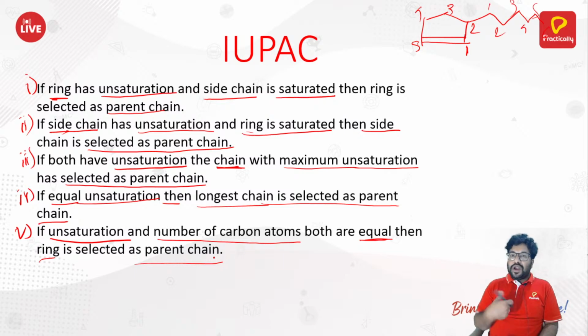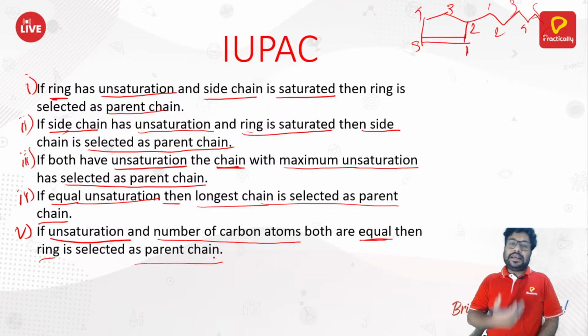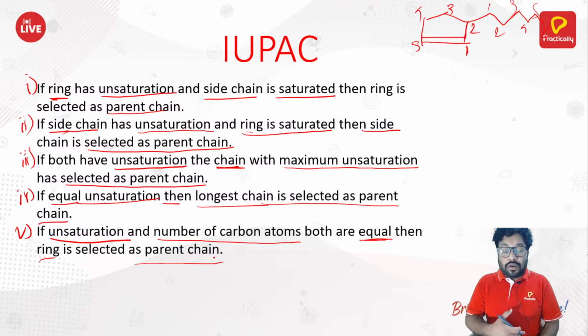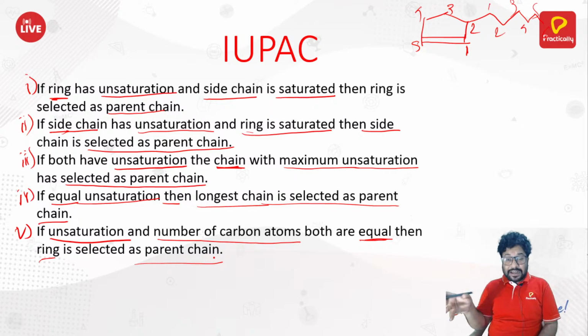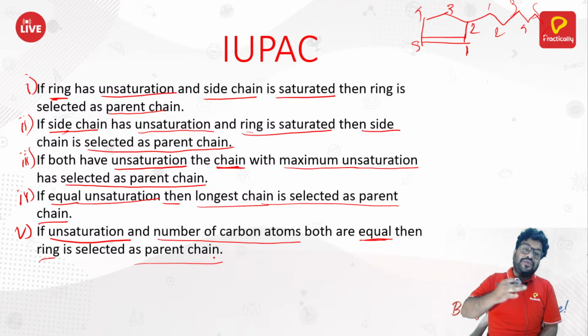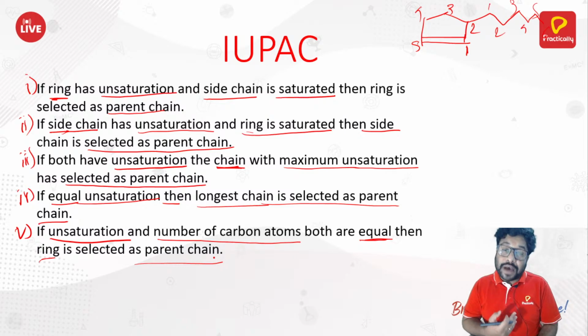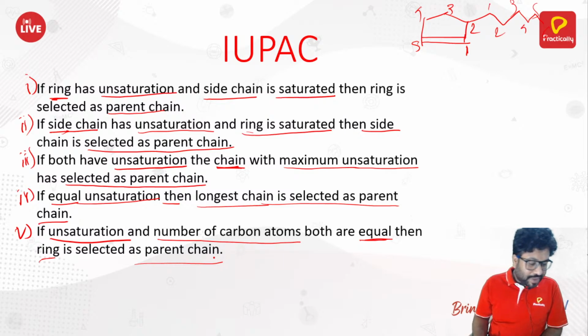Okay. Now you cannot say here that, oh, this is unfair with the alkyl side chain. Why are we considering the ring? See, these are the worldwide accepted rules. Now these rules have been imposed by IUPAC, so we need to accept it. When both ring and alkyl side chain have the same degree of unsaturation and the same number of carbon atoms, then you need to consider the ring as your parent chain and the alkyl side chain as a substituent. Okay. Sure. Let's see the examples of it.